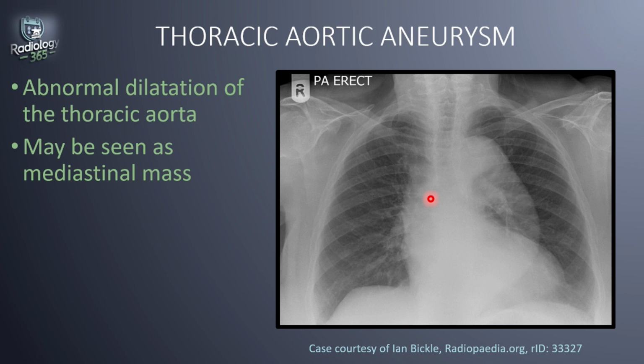Now let's talk about thoracic aortic aneurysms. I'm just mentioning them. We are not going to go into detail, but let's just know at the back of our mind that they are also a cause of mass-like lesions in the mediastinum, especially seen on plain radiographs. These are an abnormality of the ascending aorta or the aortic arch, or even the descending aorta, and they would appear as a mediastinal mass on radiographs. So this image shows a markedly dilated thoracic aorta involving the arch and the descending aorta. And as you can see, it looks like there's this huge mass sitting in the mediastinum.